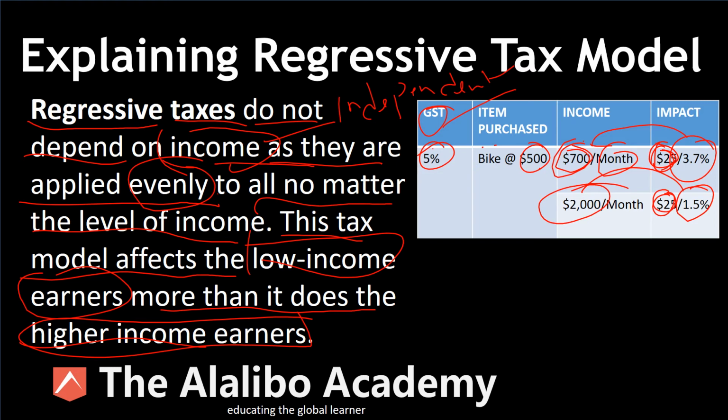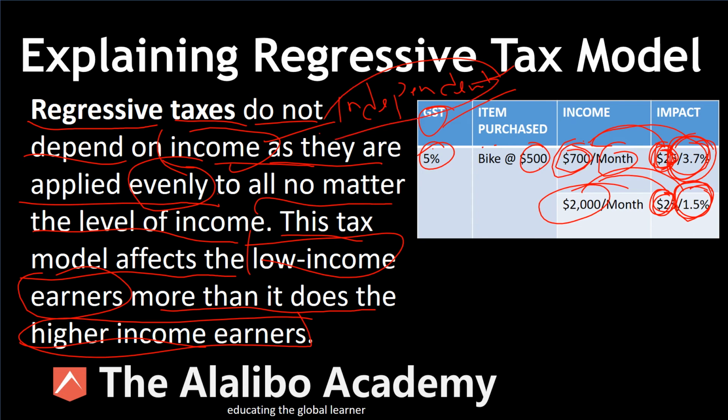Now, this is how the regressive tax model impacts those that earn lower income more than it does those that earn higher income. Again, $25 means more to the person making $700 than $25 means to the person making $2,000 a month. And you can see the impact in terms of percentage, clearly way more than 100% here we're talking about. Now, this is the regressive tax model, a very interesting, unique tax model out there that does not take into consideration the income.